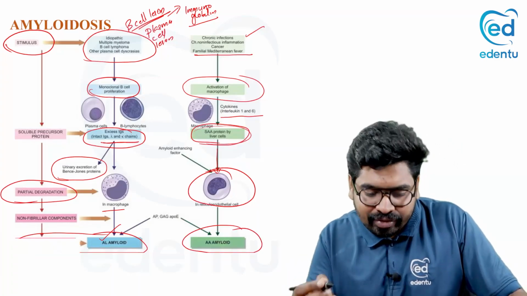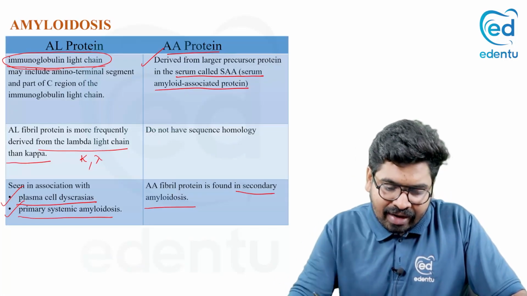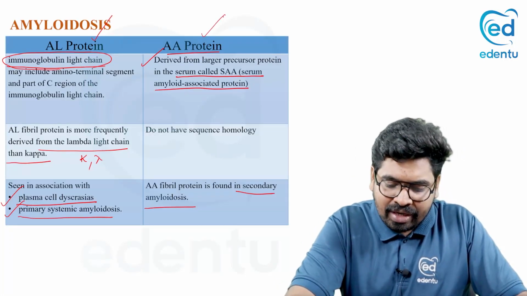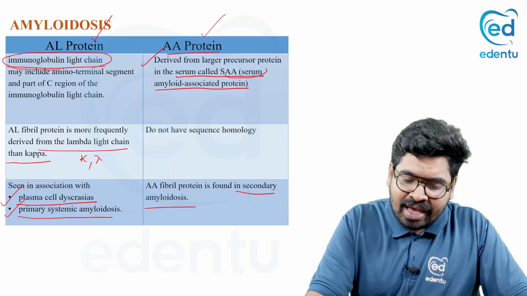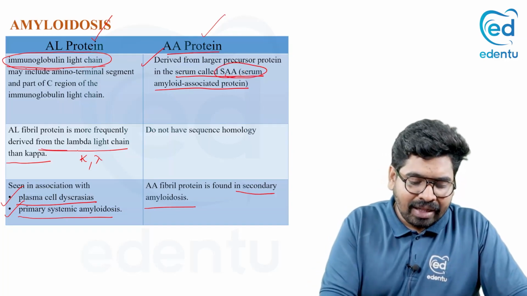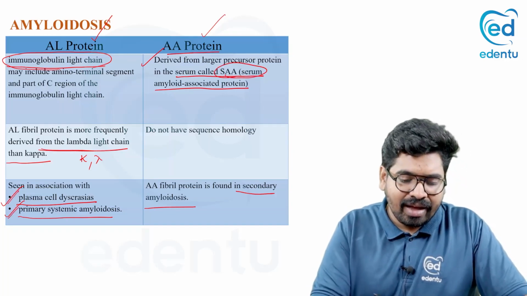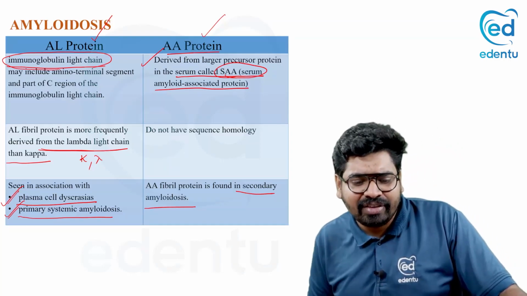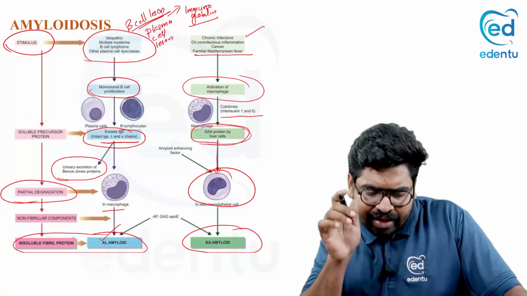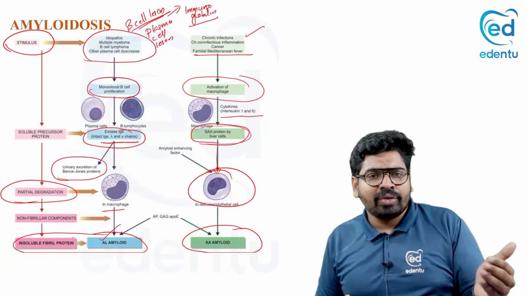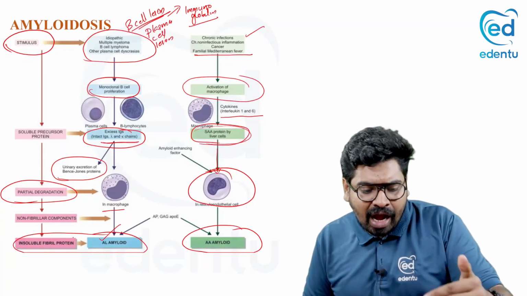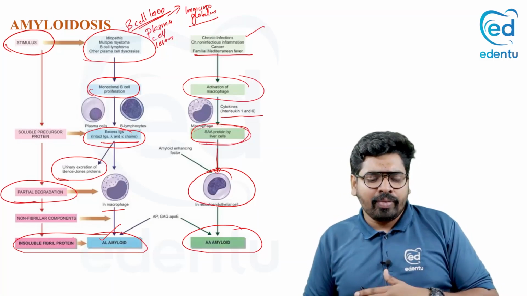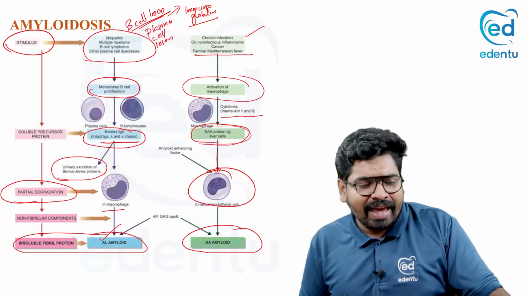Now I think you understood. In the previous slide we discussed the AL protein and the AA protein, the SAA protein, the kappa and lambda chains, and the plasma cell dyscrasias. This is the table we have discussed. Now, coming to that image, you understood how you should study that table, and how both AL amyloid and AA amyloid are formed.